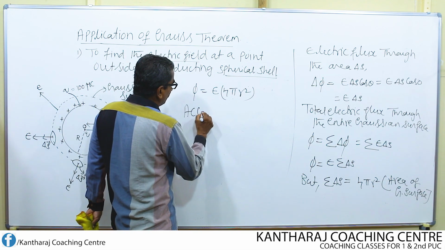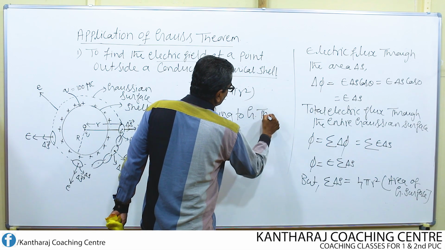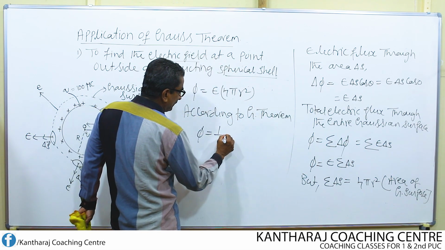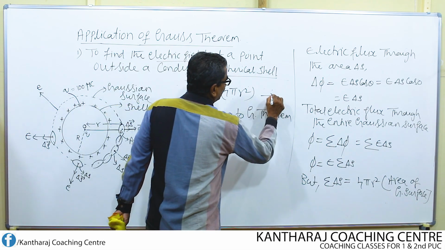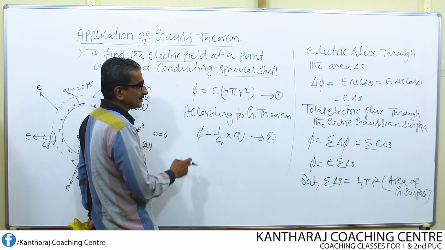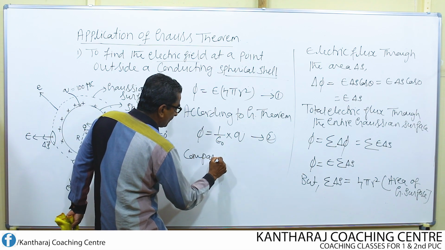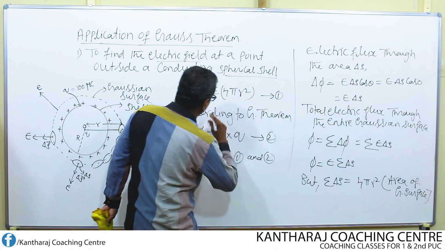According to Gauss theorem now, what do we get? According to Gauss theorem, total flux phi should be equal to 1 over epsilon times the total charge. Now you call this as equation 1 and this as equation 2. Compare these two equations. Comparing 1 and 2, what do we get?